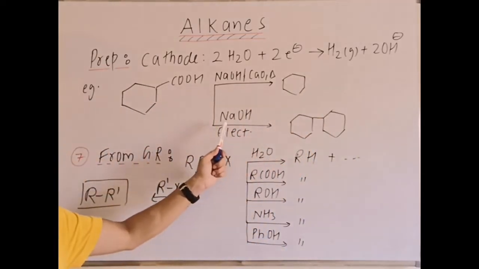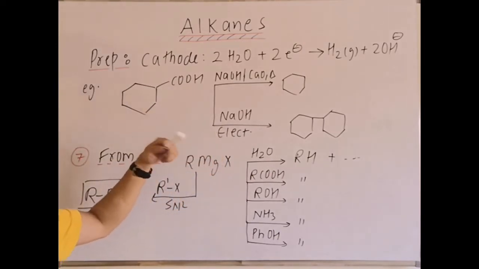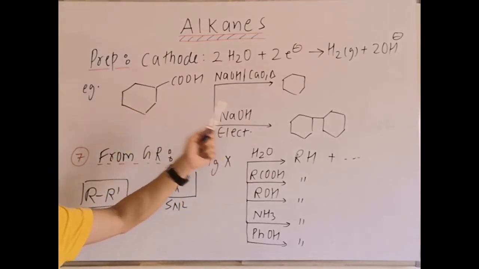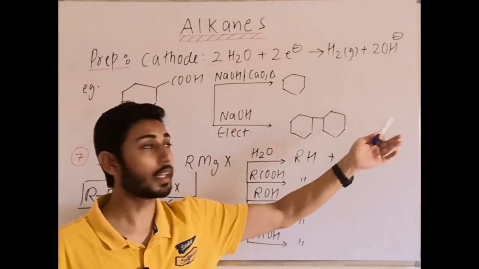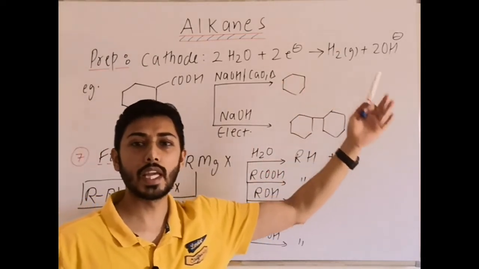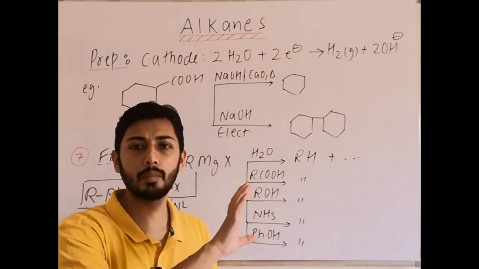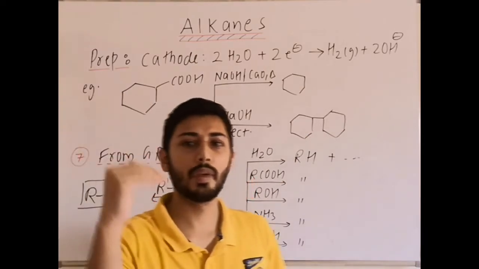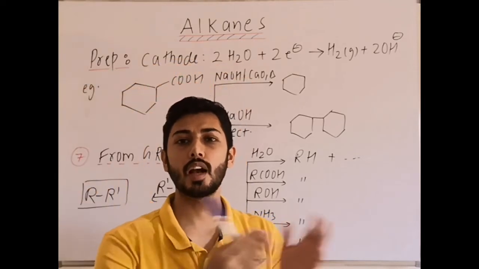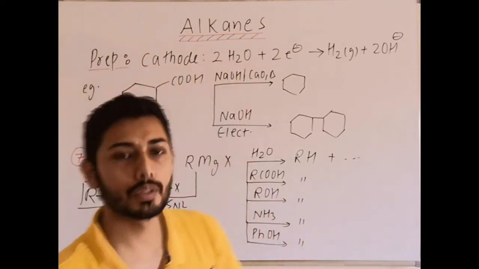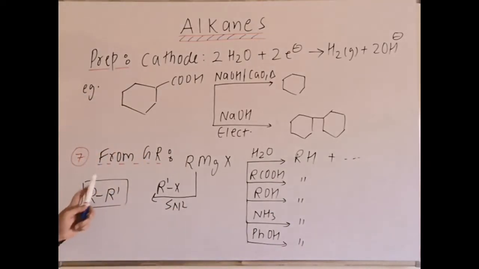And in the second one, Kolbe's method, this combines with another mole and R-R is formed, plus byproducts CO2, H2 and OH minus, alongside cyclohexane plus Na2CO3. Remember, in the exam they won't tell you it is Kolbe's method; only by seeing the reagent you have to find out whether it is decarboxylation or Kolbe's electrolysis.